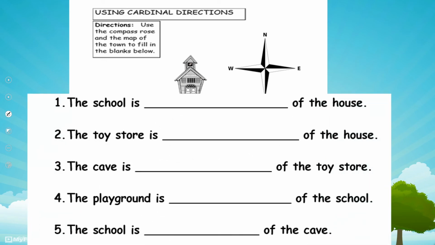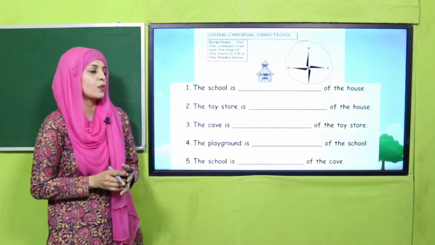The school is dash of the house. The toy store is dash of the house. The cave is dash of the toy store. आपको in directions की help से, with the help of north, east and west, south, आपको ये fill in the blanks fill करनी है. These are very easy, and also the map is very easy.